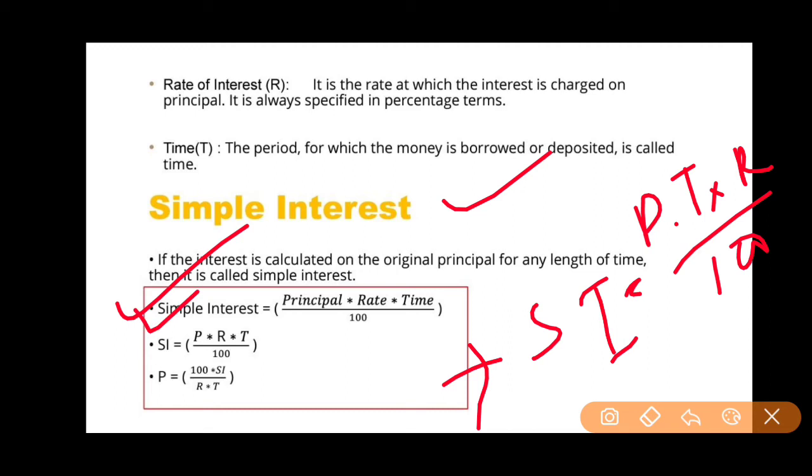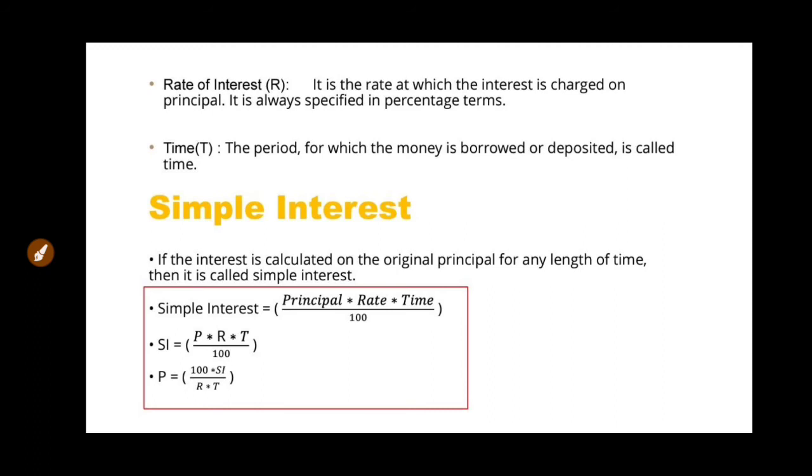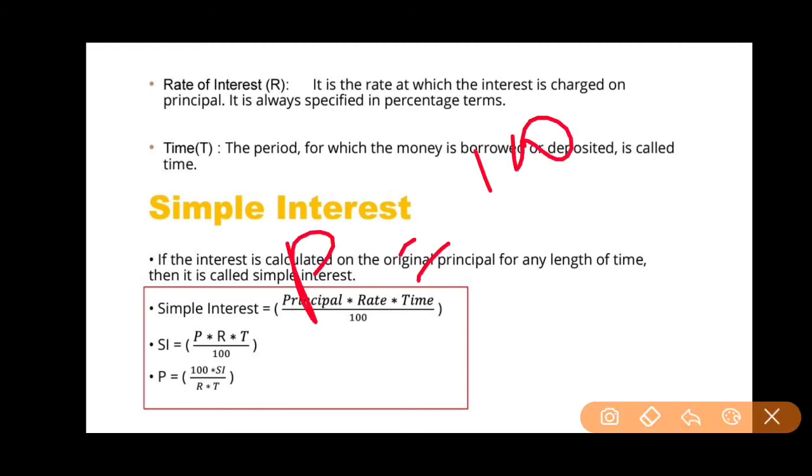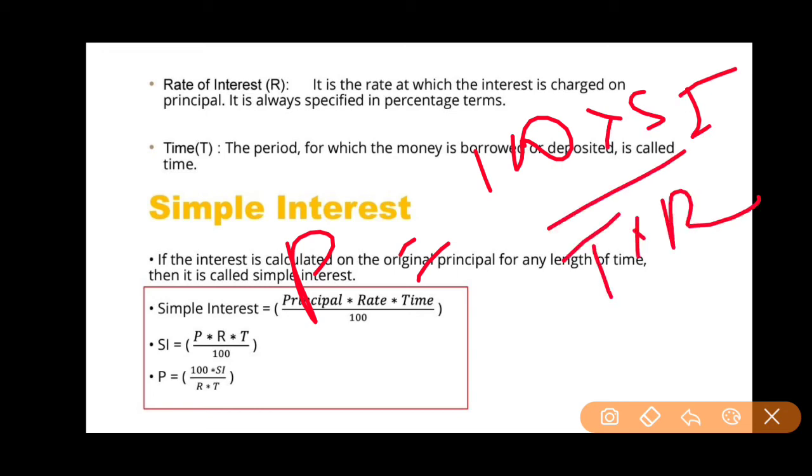Then moving forward, I'll tell you the generic formula: simple interest equals PTR by 100. The principal amount, P, we can calculate as P equals 100 into simple interest divided by time into rate of interest. Then how can you calculate the rate of interest?